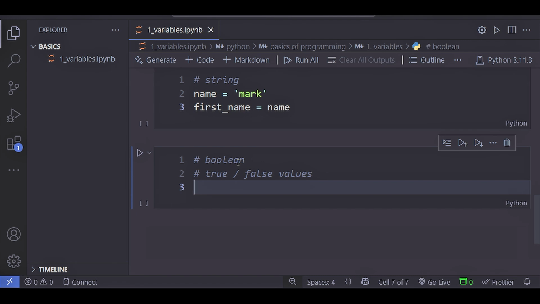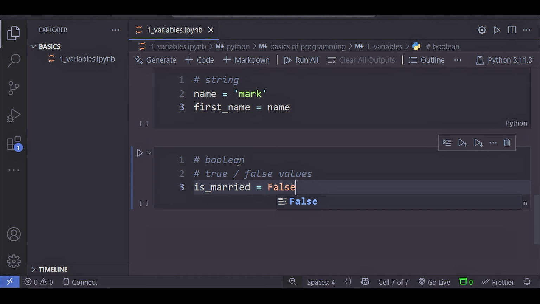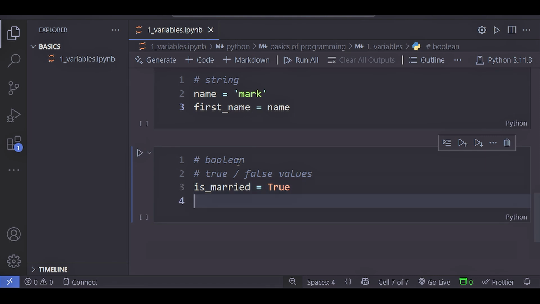But of course, we could use them in any way we want. A Boolean variable, for example, is married. Is married, you could say false. This means that a certain person is not married, or true. So this means he or she is married.